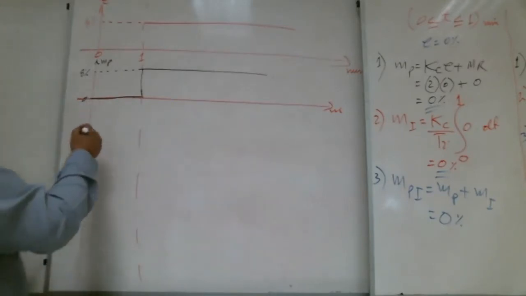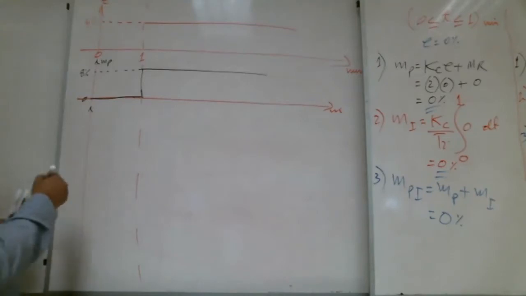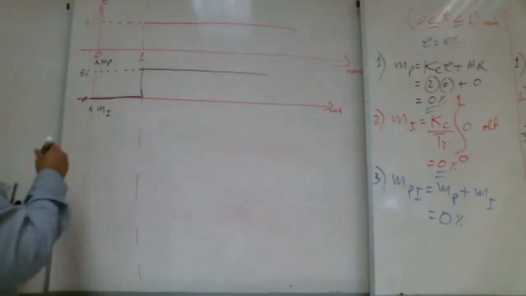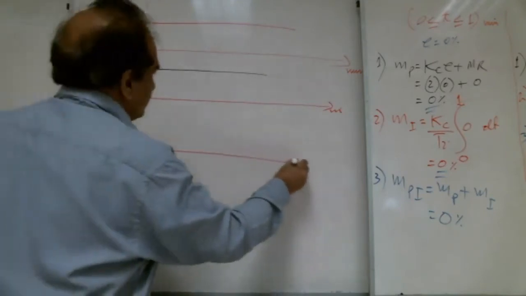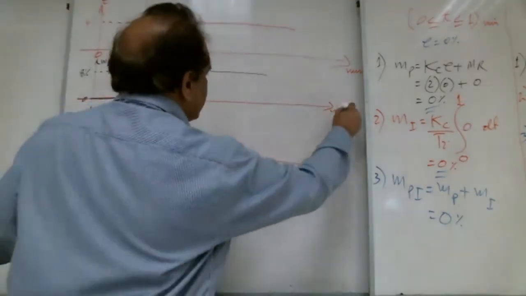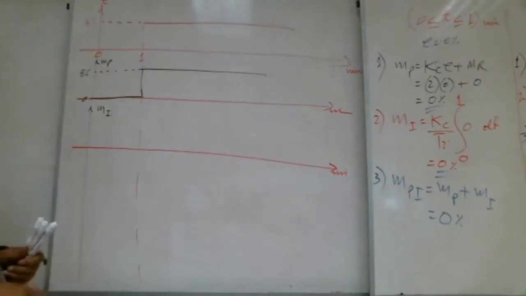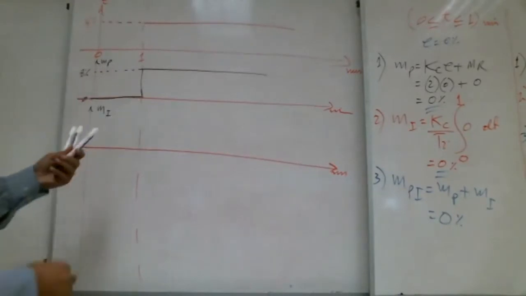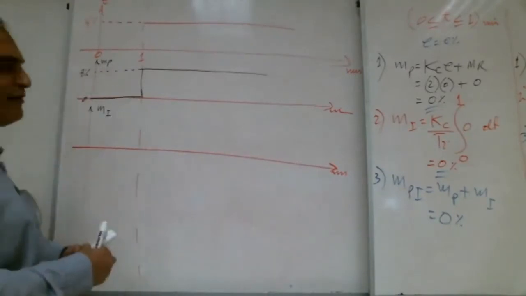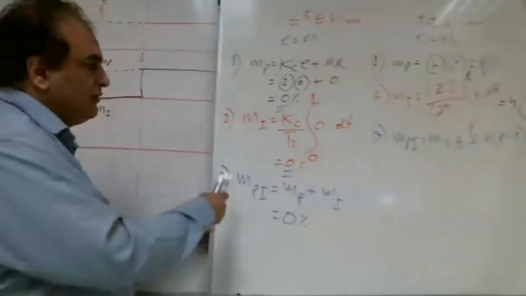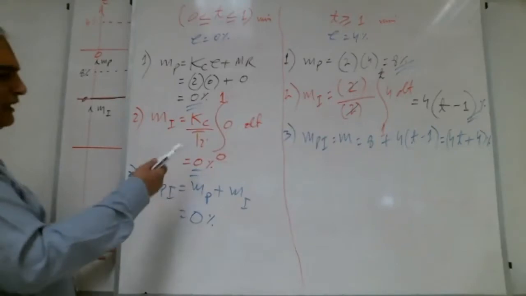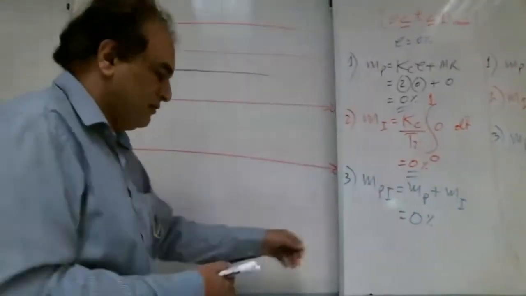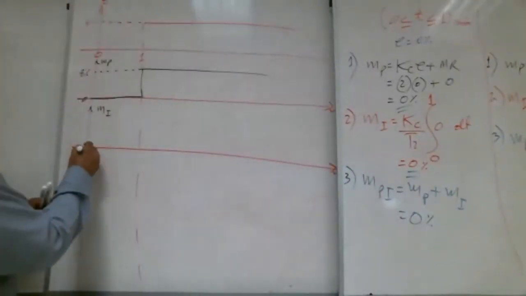Then we need to draw the MI, output due to integral action. Minutes. From 0 to 1, how much is MI, Shabab? From 0 to 1, how much MI? 0%. Zero, teacher. So, 0.